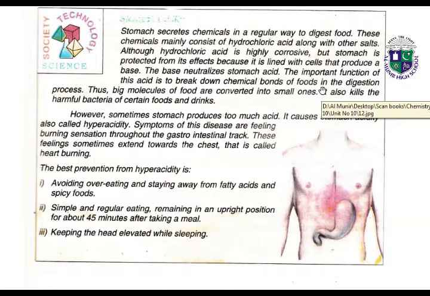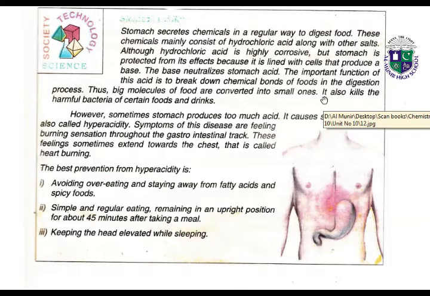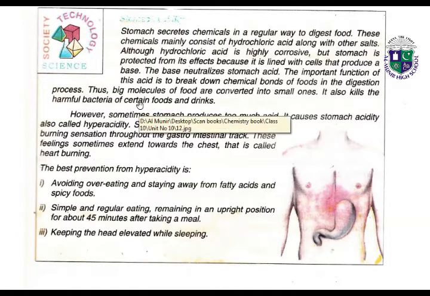Why is hydrochloric acid produced in our stomach? Because it helps to break the chemical bonds of foods, dissolve the food, and also kill the germs inside our stomach. Big molecules of food are converted into small ones. It also kills the harmful bacteria and germs of certain foods and drinks. However, sometimes the stomach produces too much acid.